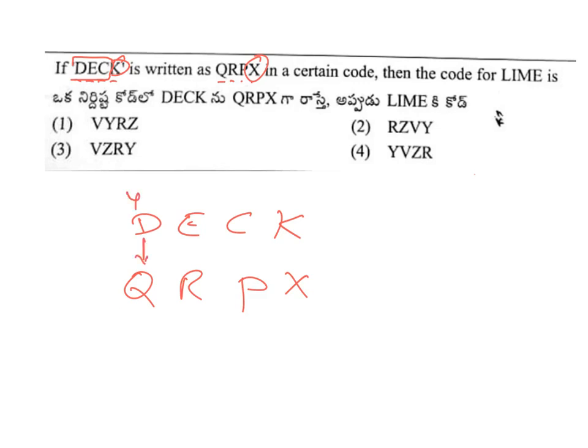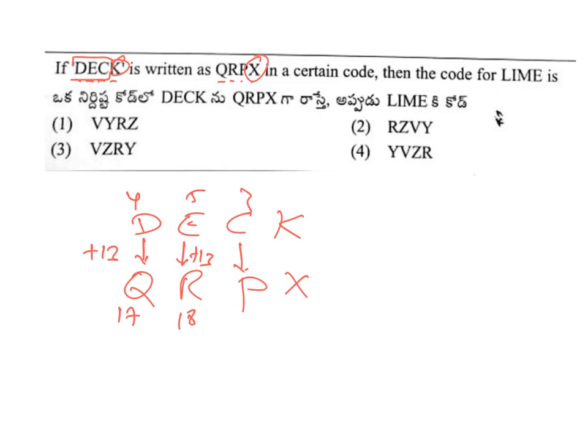D is 4, Q is 17. What is the difference here? Plus 13 is the difference. E is 5, R is 18. So again, what is the difference here? The difference is also plus 13.